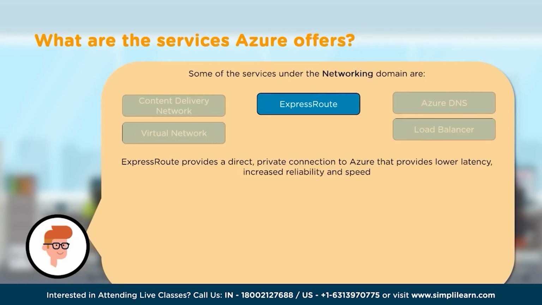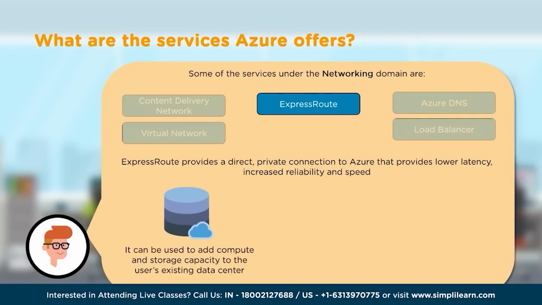Let's expand on this a bit. Now, this ExpressRoute is a service that actually provides a private connection between Microsoft data centers and infrastructure in our premises or in a different co-location facility that we might have. Now, these ExpressRoutes do not go over the public internet. And because they don't go over the public internet, they offer high security, reliability, and speed and low latency compared to connections over the internet.